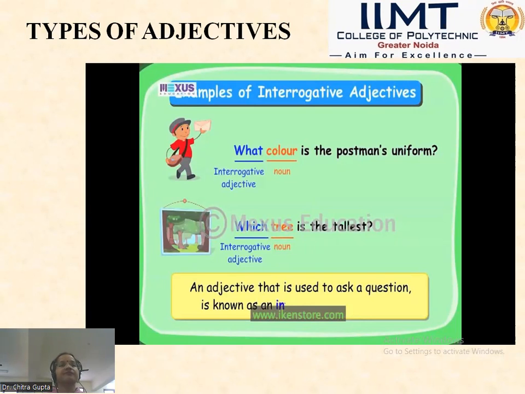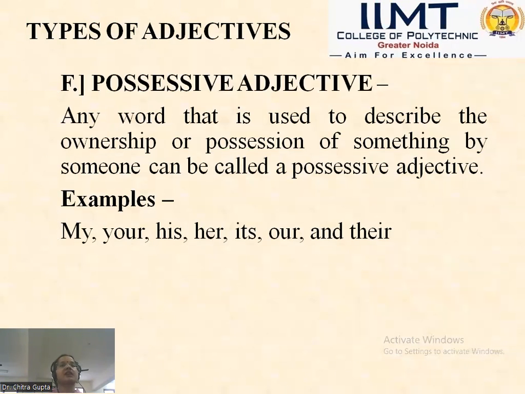In the next example, "Which tree is the tallest?" Now the tree is again the noun here, and "which" is the interrogative adjective. Here the interrogative adjective is asking the question about the tree, about the noun, that which tree is the tallest. So the adjectives which are used to ask a question about a noun can be called the interrogative adjectives. Now moving forward, last one is possessive adjective.